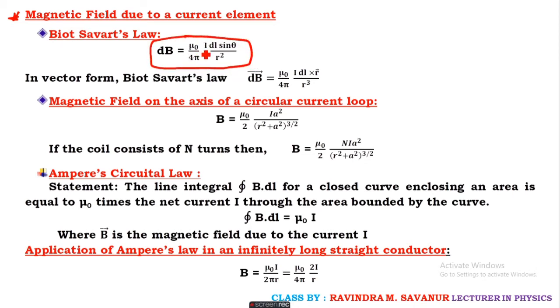Combining all those, we get the mathematical equation for the Biot-Savart law, which is given by dB equals mu naught upon 4 pi, I dl sin theta upon r square. This is written in terms of a vector as dB bar equals mu naught upon 4 pi, I dl bar cross r bar divided by r cube.